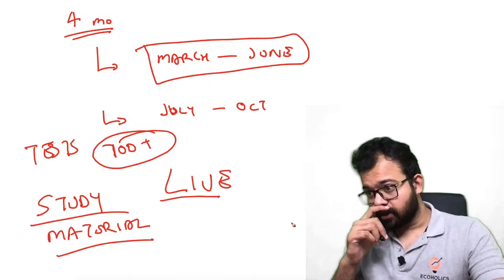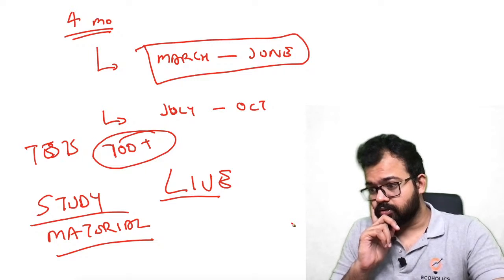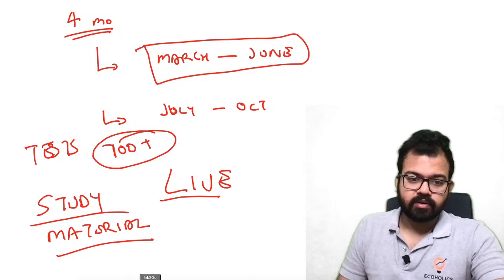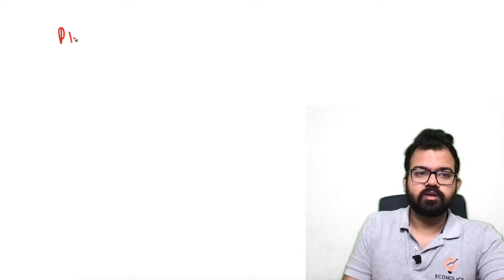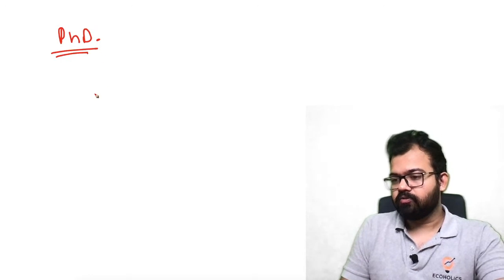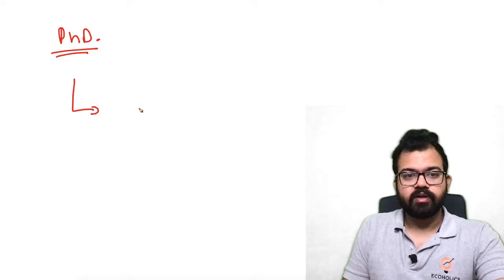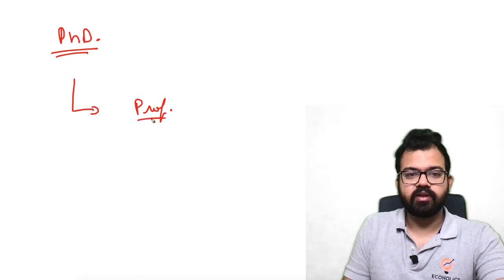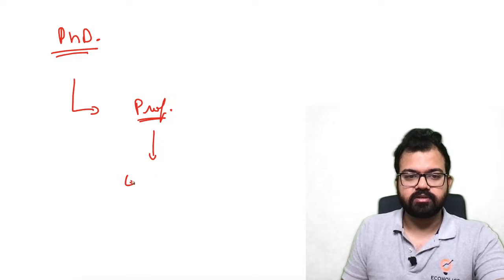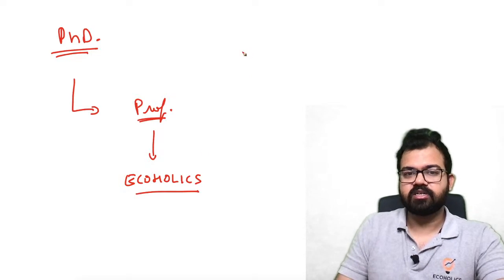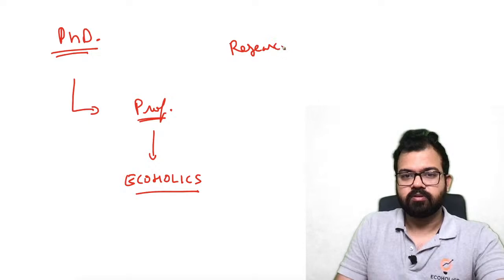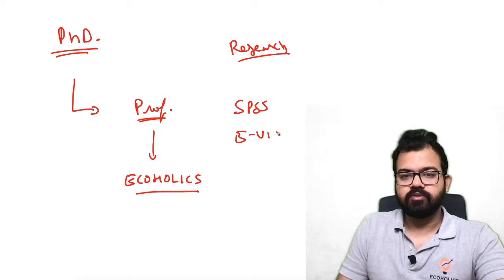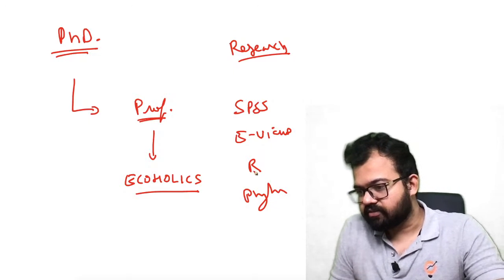Thank you, Suchiang. Last question: Sir, which course should we do for research in economics? Yes, we are starting with the PhD course. If you want to do well in research, go for the PhD course. What we are doing is that leading professors will come and teach on Ecoholics. They will teach how to do research. We will also teach the software: SPSS, EViews, R, Python. These are the software that we will teach.